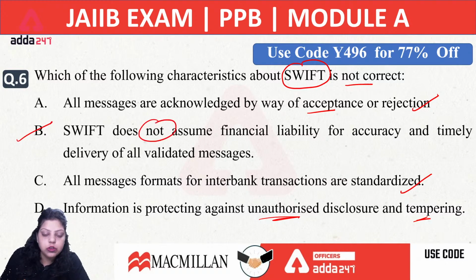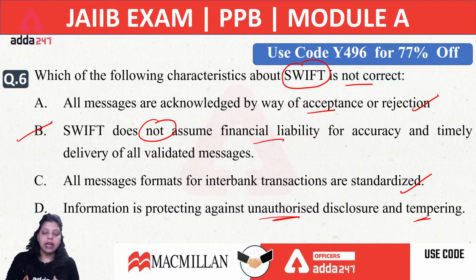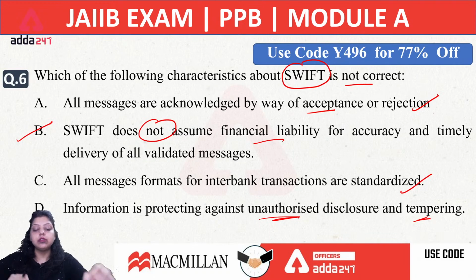SWIFT does not assume. Instead, SWIFT assumes the financial liability for accuracy and timely delivery of all validated messages. If we eliminate this "not", it becomes a feature or characteristic of SWIFT, because SWIFT actually assumes the financial liability for accuracy and timely delivery of all the financial messages transferred between the financial institutions. Okay, so the right option will be your B, because it is not a characteristic of SWIFT.